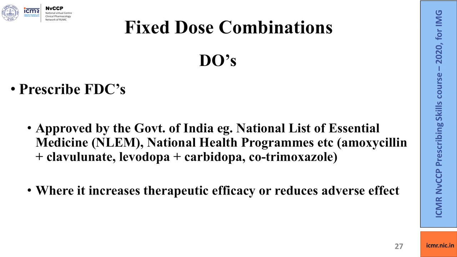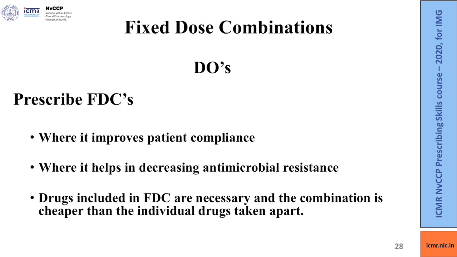And prescribe FDCs where they increase therapeutic efficacy or reduce adverse effects as seen before, where they improve patient compliance, where they help in decreasing antimicrobial resistance, and if the drugs included in the FDC are necessary and the combination is cheaper than the individual drugs taken apart.